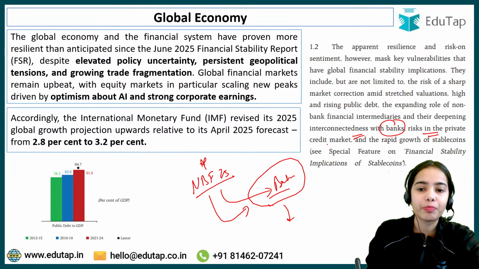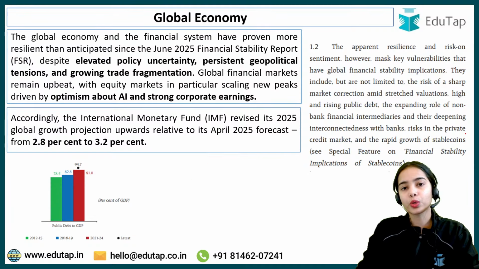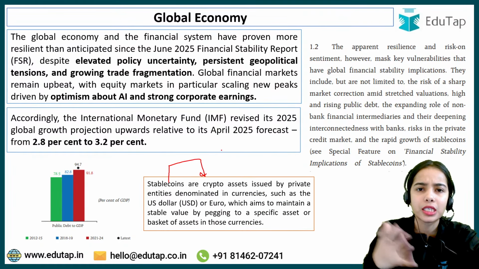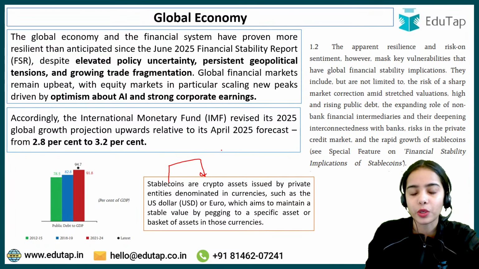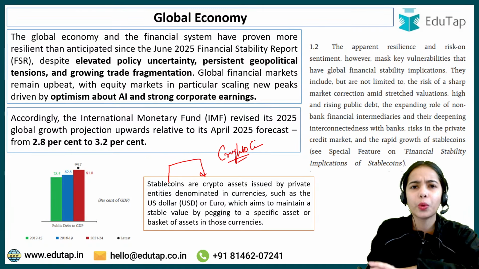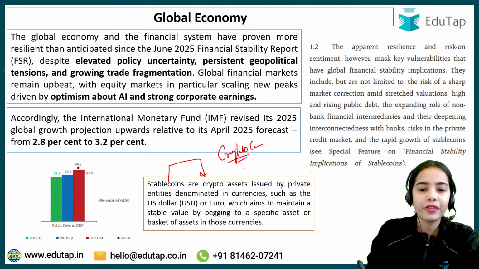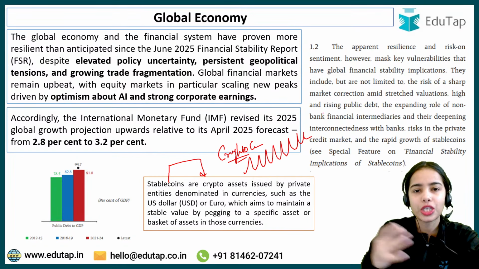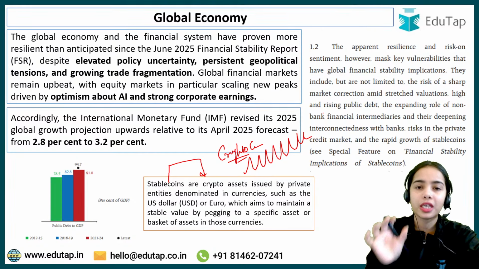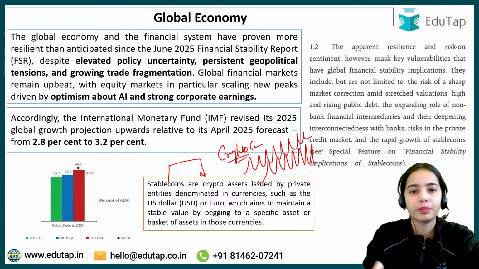There is risk in the private credit market and rapid growth of stable coins. Now, what are stable coins? You must have heard this term, but what are they? I hope you have heard about cryptocurrency: Bitcoin, Ether, Avalanche. There are different cryptocurrencies. They are very volatile, their prices keep on changing, especially for cryptocurrencies that are not traded much or that are quite new. So they have very volatile prices.